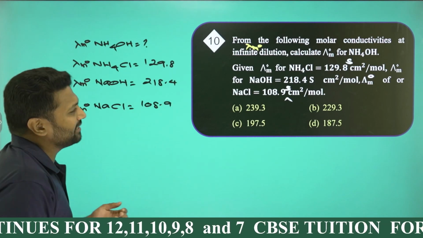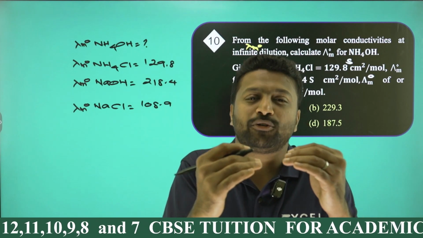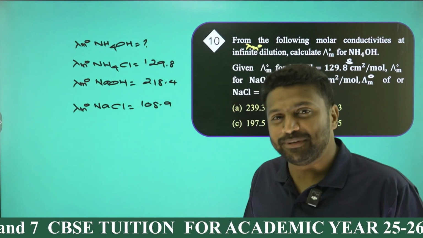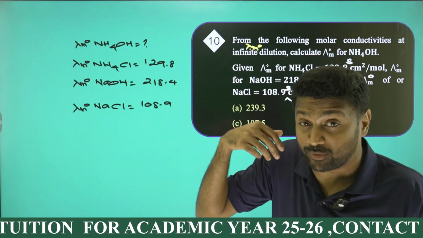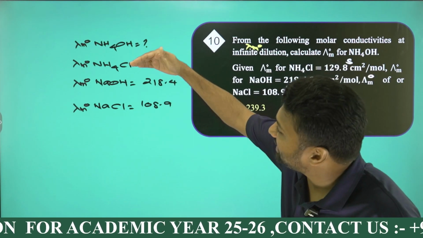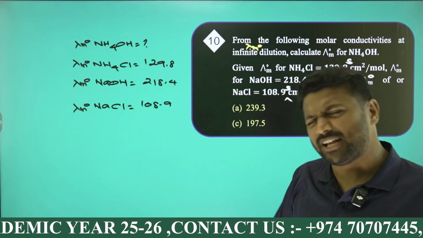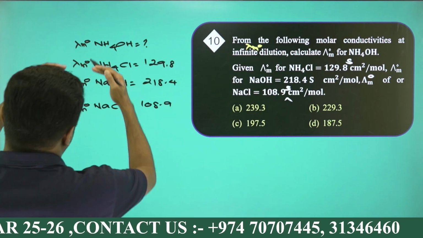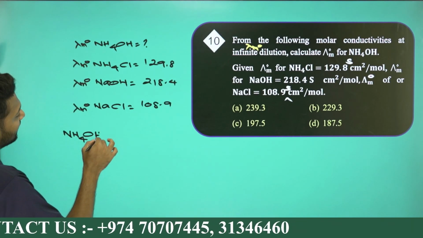See, the thing is that they will give you lambda m naught of 3 electrolytes and ask you to find the lambda m naught of the unknown one. Here my unknown is NH4OH. So we create a formula for NH4OH by using the given data.